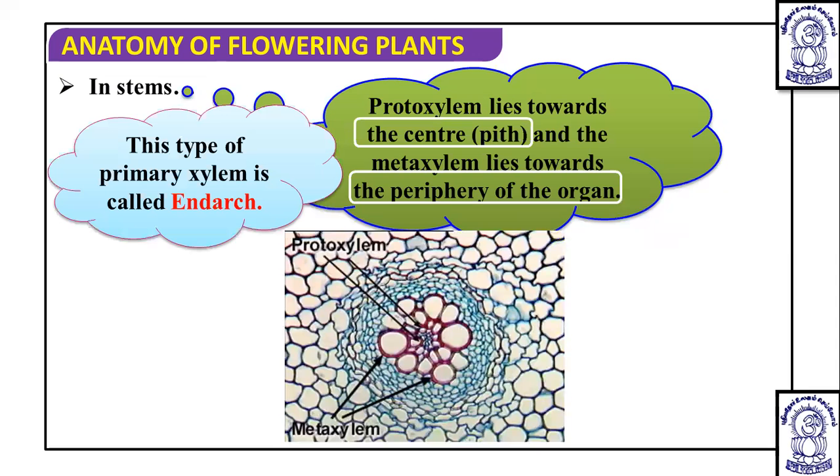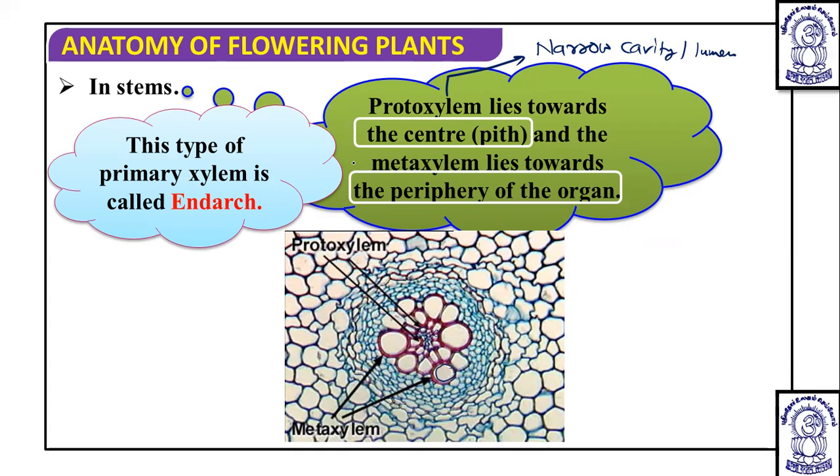You can see here in this particular part, this is the large cavity containing metaxylem, and this is the small cavity containing protoxylem. Remember that protoxylem has a narrow lumen, and at the periphery of the organ metaxylem is there.